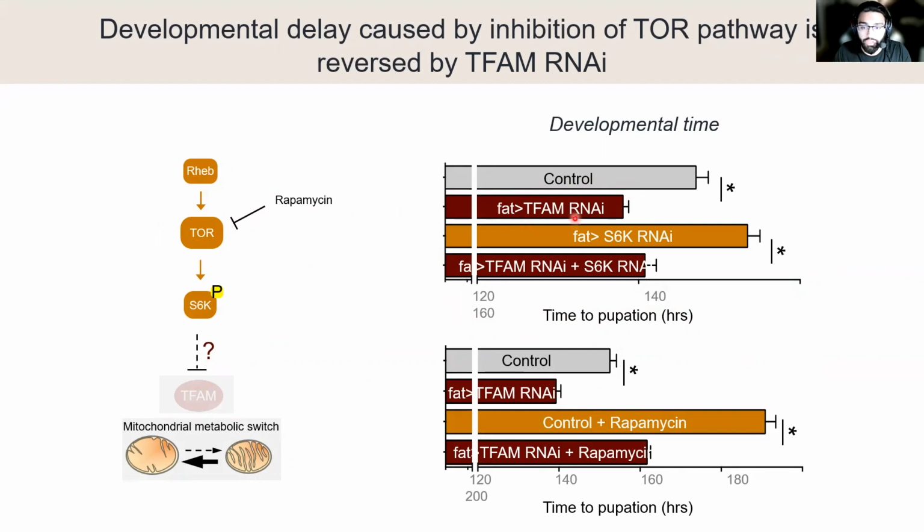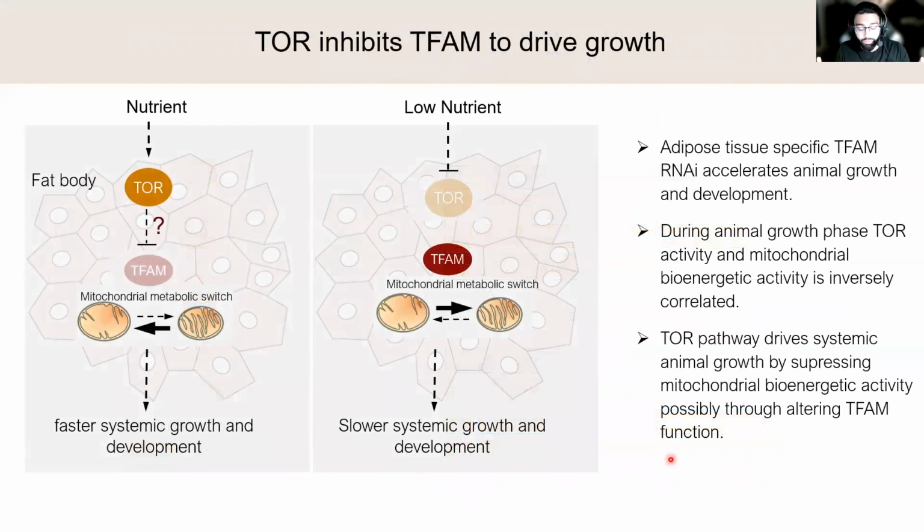So when we knock down TFAM, we see the accelerated development. But when we knock down S6K in the fat body, we see this delay in growth. And now to our surprise, when we pair TFAM knockdown and S6K knockdown, we see this rescue in the growth. And this is seen for the rapamycin trial as well, where TFAM knockdown accelerates growth, rapamycin delays the growth, and then TFAM knockdown paired with rapamycin accelerates our growth. So all our results pretty much piece together to form this puzzle and allows us to propose our model.